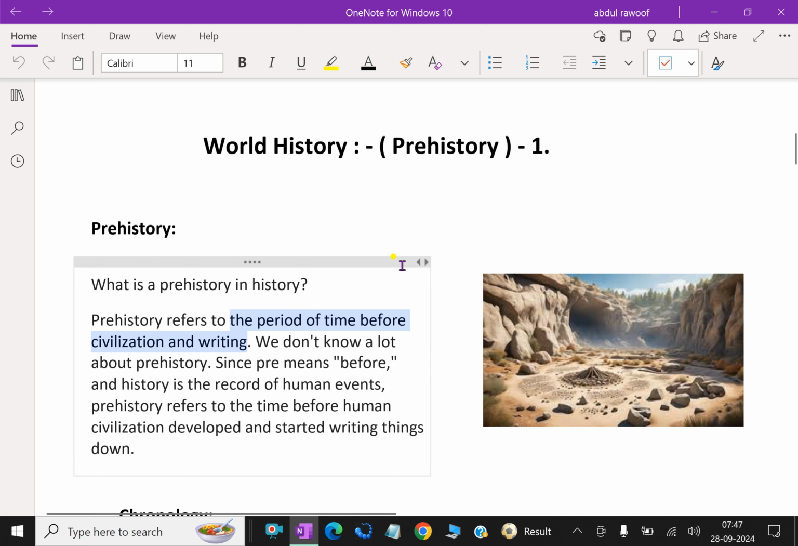What is prehistory in history? Prehistory refers to the period of time before civilization and writing. We don't know a lot about prehistory since pre means before and history is the record of human events. Prehistory refers to the time before human civilization developed and started writing things down.